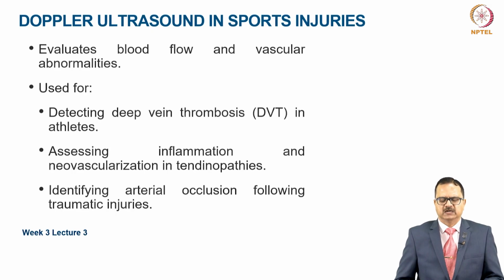Doppler ultrasound, a highly specialized form of ultrasound, evaluates the blood flow and can be used for detecting vascular abnormalities. Useful for detecting deep vein thrombosis in athletes, assessing how much inflammation is there and how much neovascularization has progressed in tendinopathies. It is also important for identifying arterial occlusion following traumatic injuries.